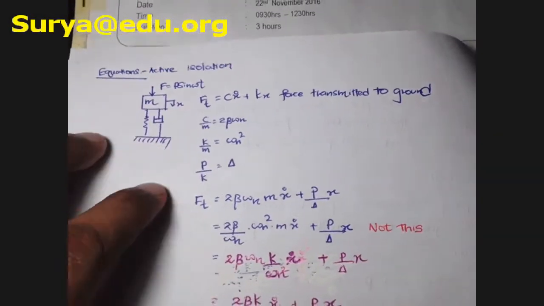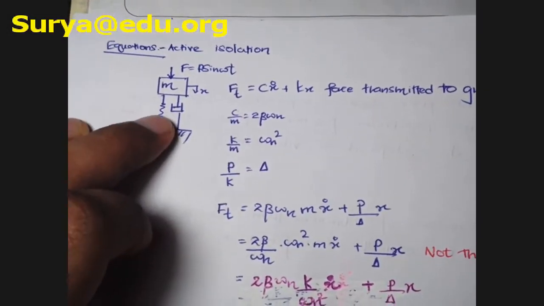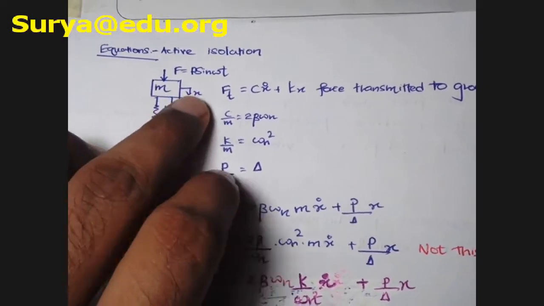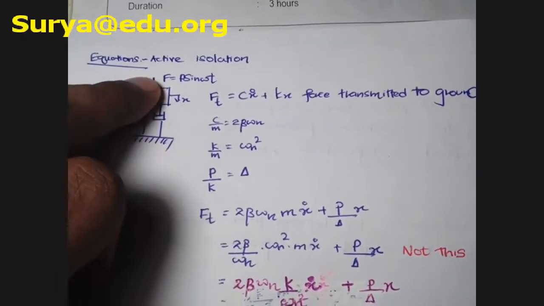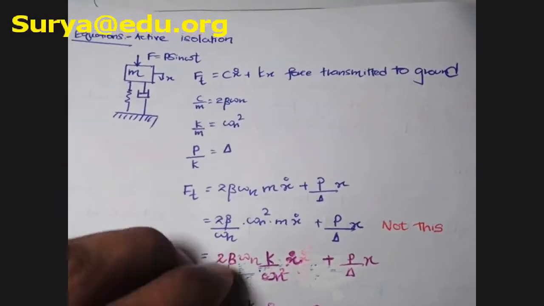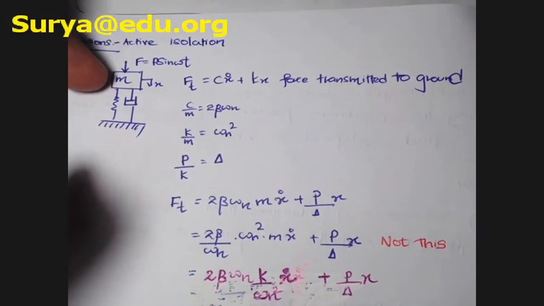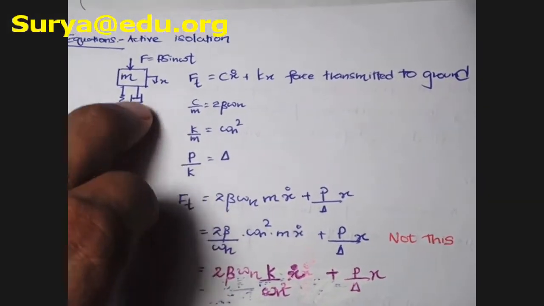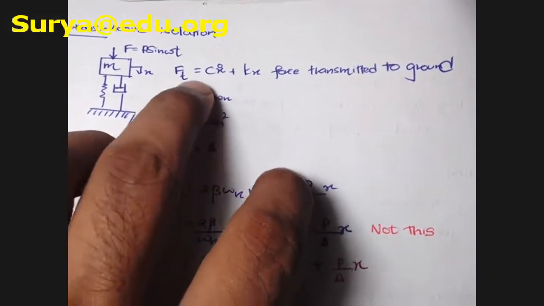Okay, so now let's further focus on the active isolation part. Here you can see mass is there, spring is there, damper is there. Now this x is the motion of the mass, and here we are going to apply a force. That force equals P sine omega t. So now this is very easy. Now what is this F_t? Actually this F_t is the force that is transmitted to the ground by using this spring and the damper. So you can write a simple formula, F_t equals c x dot. What is c x dot?